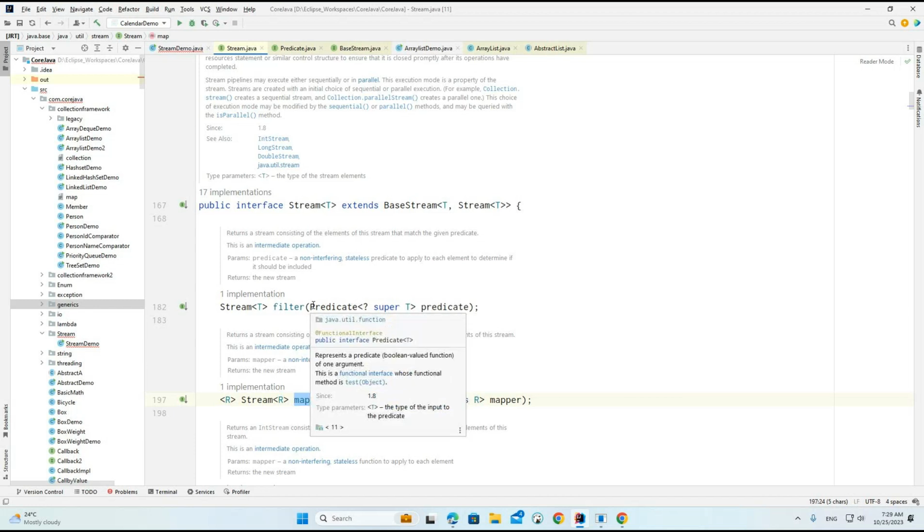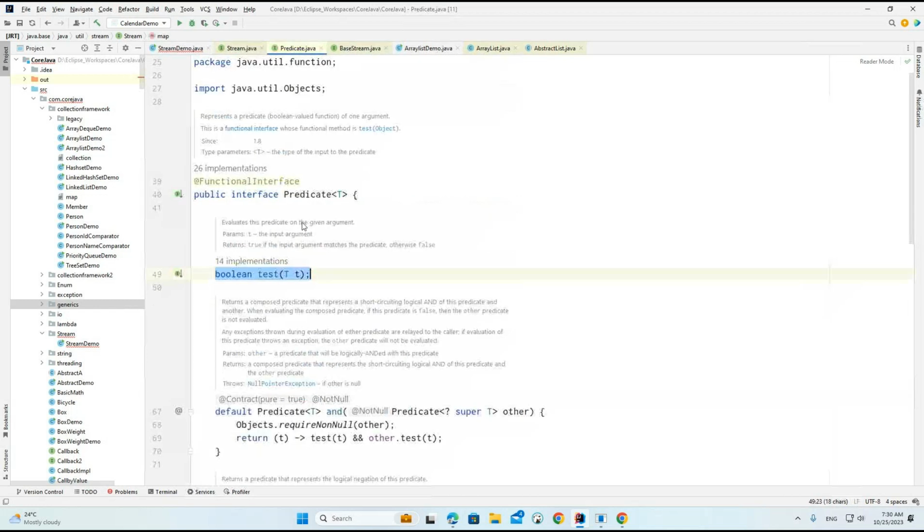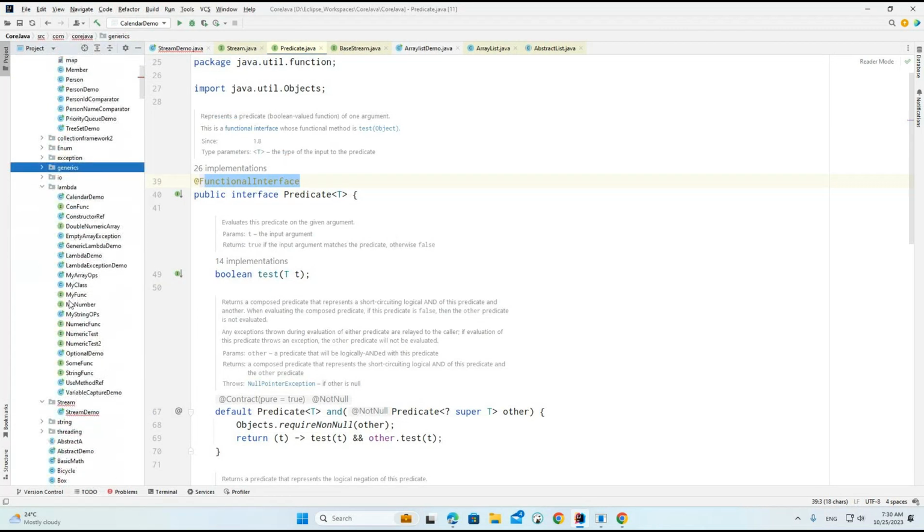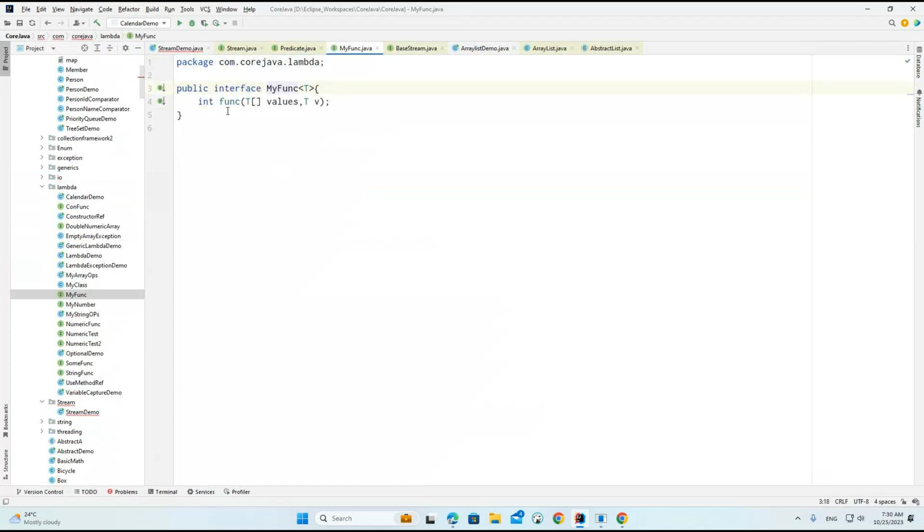If you remember the functional interface, how is the method going to be used at runtime, because it is an interface? If you know the basic example of lambda, here we use it in the same way. Here is my function: we are doing the int function, and we are using the type of array and values. This is where we implemented it.